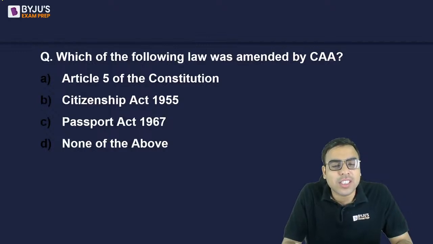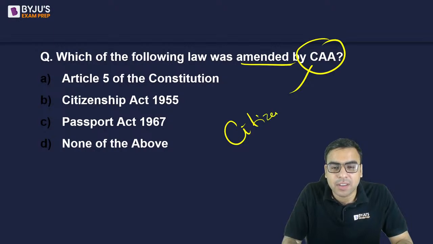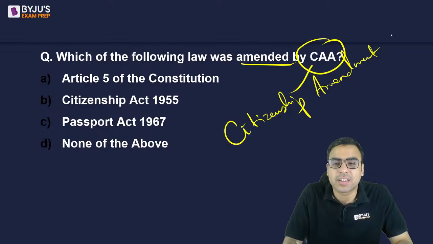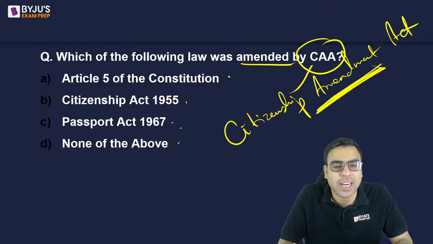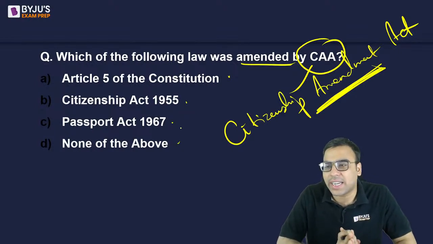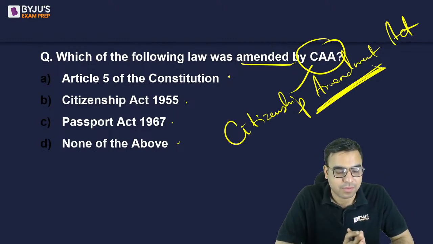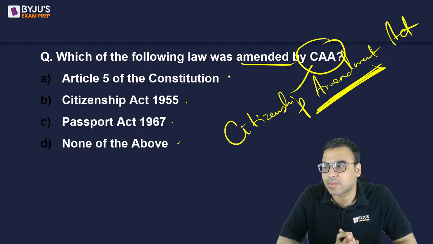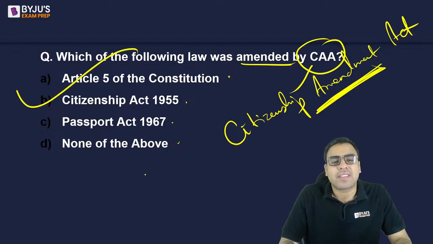Now, there's a question for you. Which of the following was amended by CAA? Because it says Citizenship Amendment Act, it must be amending something. So what is that? Article 5 of the Constitution, Citizenship Act 1955, Passport Act 1967, or none of the above? What is the right answer? Anyone? Yes, the right answer is the Citizenship Act 1955.